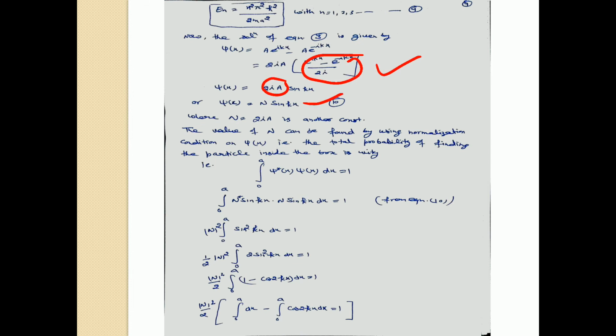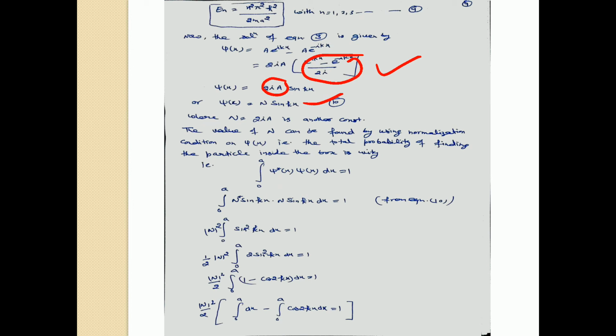This is the wave function, or the solution of the Schrodinger wave equation for a particle in a box, and the value of N is 2iA. This is another constant, and the value of N can be found by using the normalization condition on psi(x). That is, the total probability of finding the particle inside the box is maximum, and the maximum value of probability is 1. Therefore, the probability of finding the particle inside the box is 1, and the limits for the box are 0 to a.